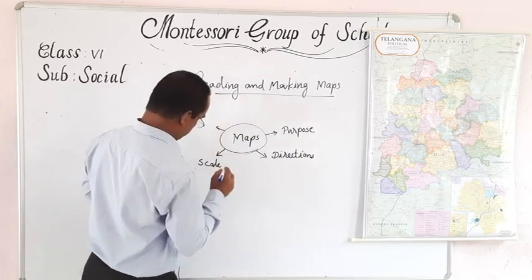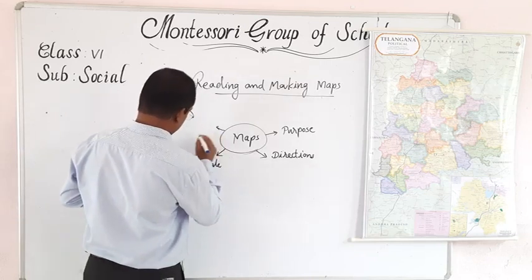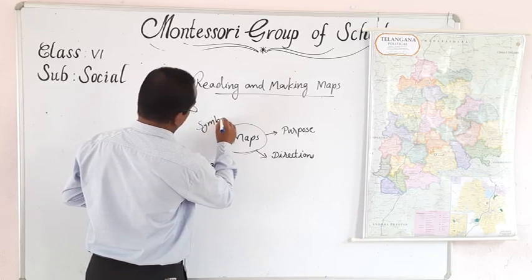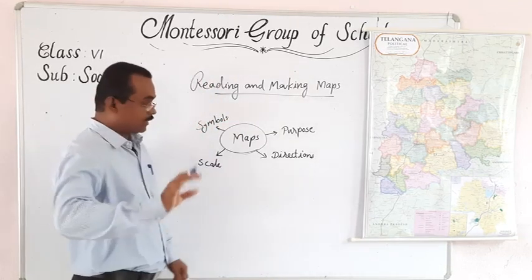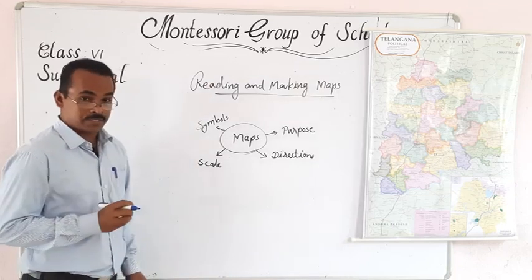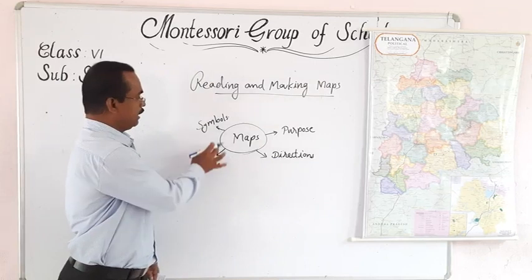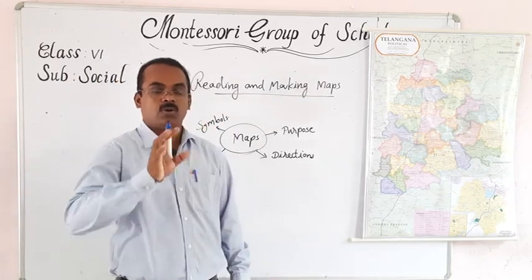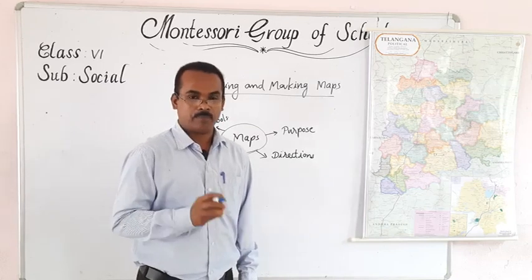Fourth, that is symbols. Here we can see that 4 factors are here: purpose, directions, scale, and symbols. A map maker should consider all these 4 factors while preparing a map.